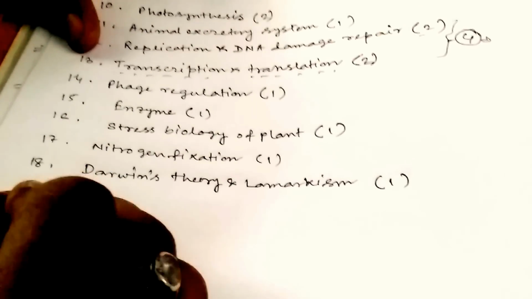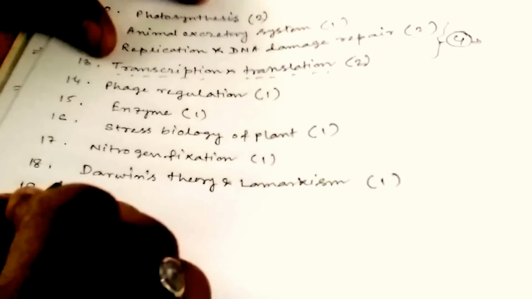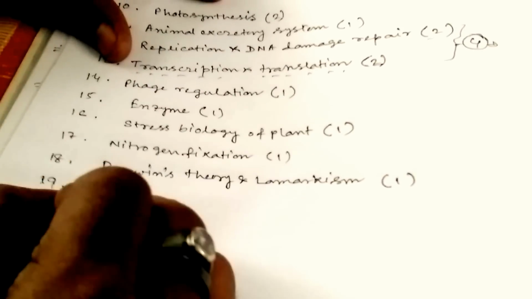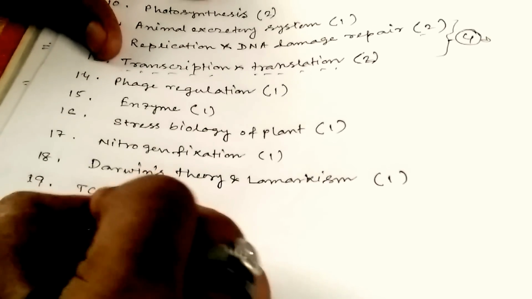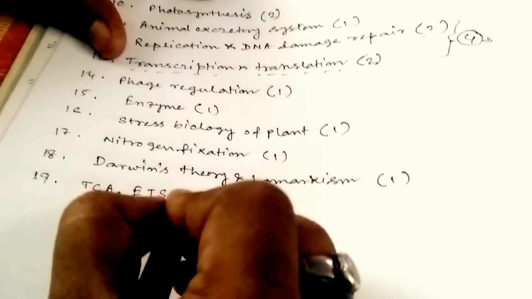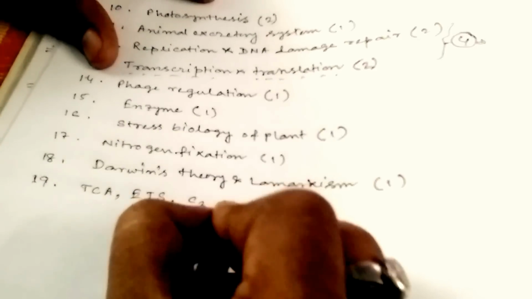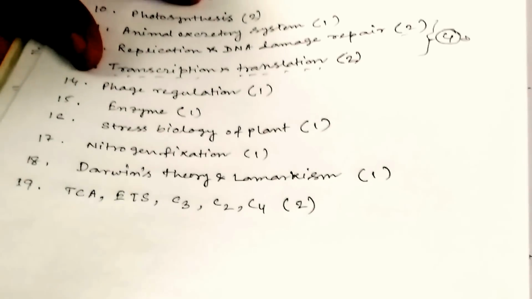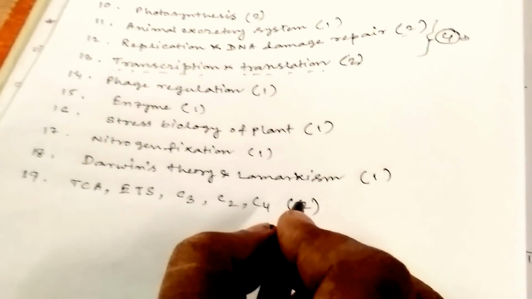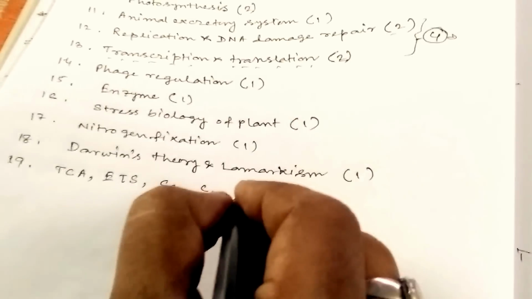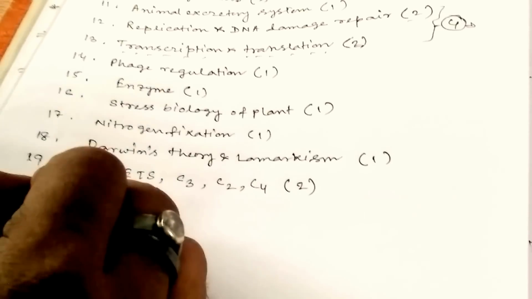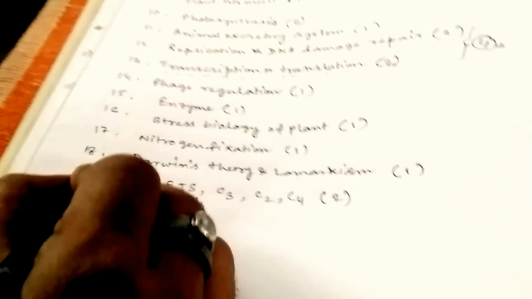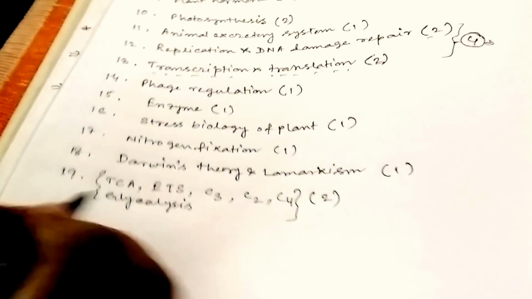Come to the point 19. There are some biological cycles, so you have to prepare for that, like tricarboxylic acid TCA cycle, electron transport chain or ATP system, C3 cycle, C2 cycle, C4 cycle. Obviously you can get two questions from here sure, and you have to prepare for their regulation. Check the regulation of that, and sorry, I forgot glycolysis. Obviously it is one of the important ones. You have to prepare all of that. Okay, it is very simple.